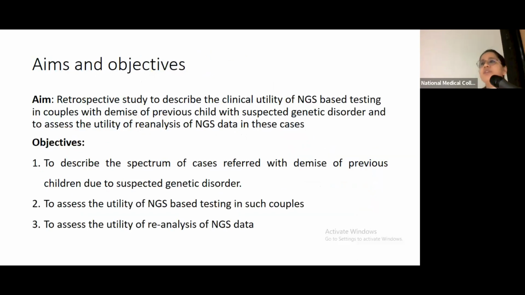The aims and objectives of this study were to describe the clinical utility of NGS-based testing, and we also decided to reanalyze the NGS data in these cases, and we'll see in the upcoming slides how this was useful to us. So we first described the spectrum of the cases which we received in our OPD. We assessed the utility of NGS-based testing in these couples, and also assessed the utility of reanalysis of this data.